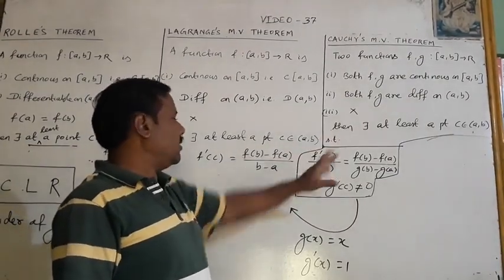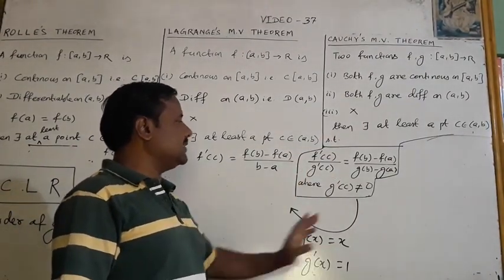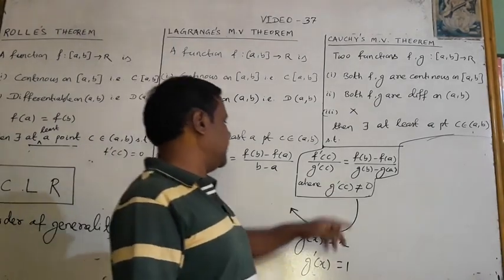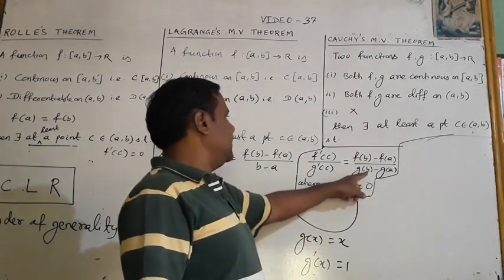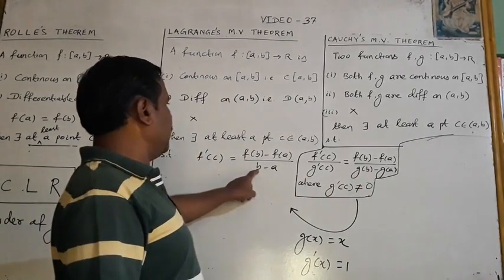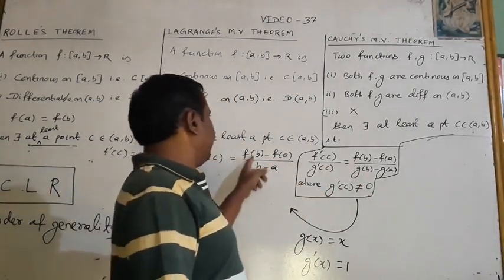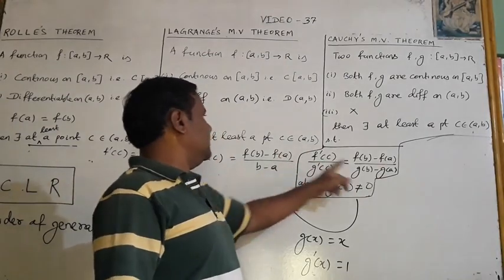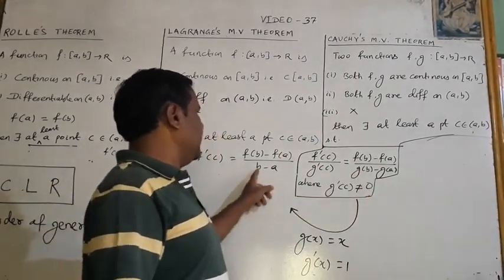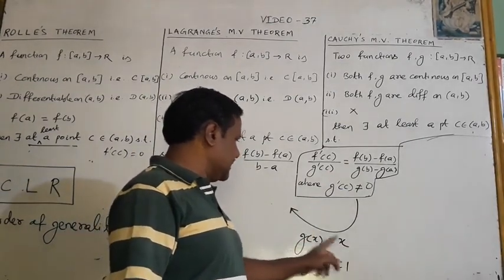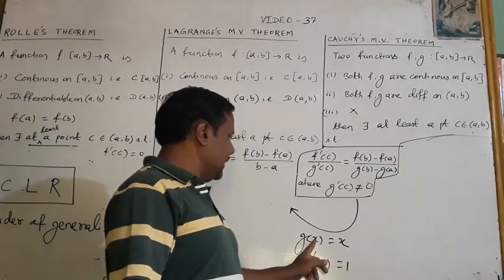In Cauchy's theorem, when we put g(x) is equal to x, what will happen? If g(x) is equal to x, then g(b) is equal to b and g(a) is equal to a.